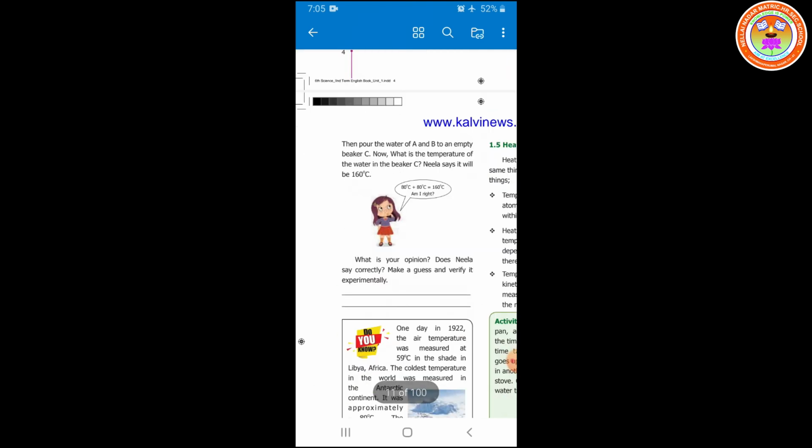So what is the answer here? What is your opinion? Did Neela say it correctly? Neela said it wrongly. So make a guess and verify it experimentally. What is the new temperature? The new temperature is 80 degrees Celsius only, because there is no transfer of heat, students. I hope you all understood. Thank you.